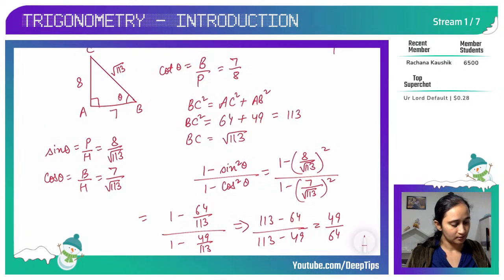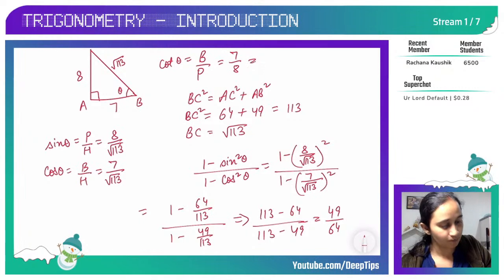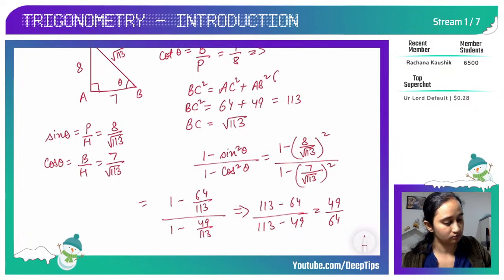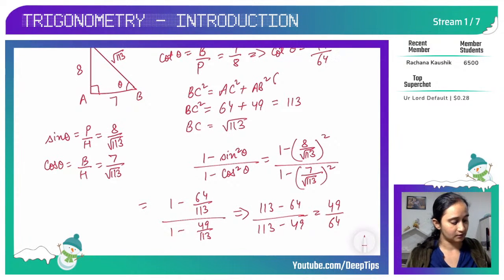So 1 minus sine square theta upon 1 minus cos square theta gives me the value 49 by 64, which is the same as cot square theta, right? If I do cot square theta here, it is also equal to 49 by 64.